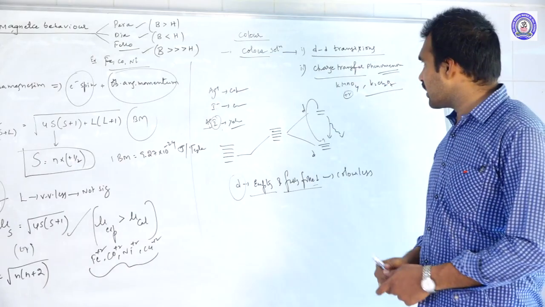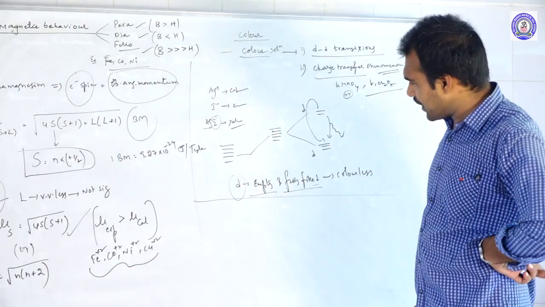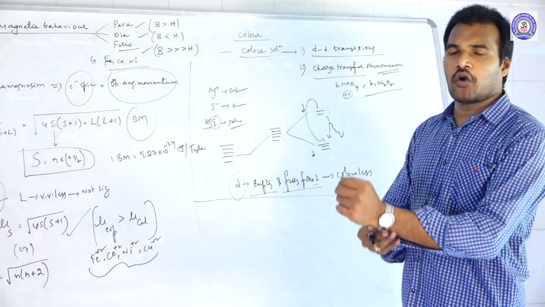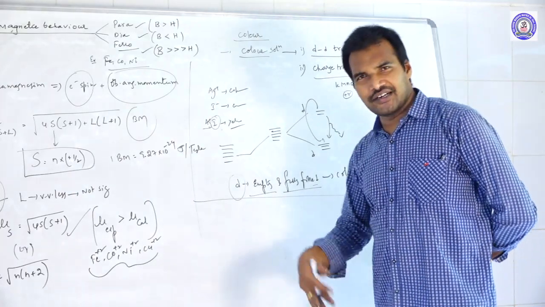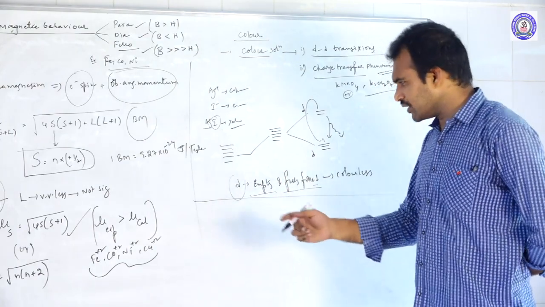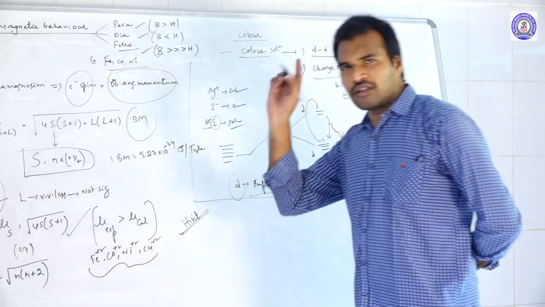Clear? Now move to the colors. How to remember the colors? This is only the main part, just the reason. Now the colors. How to remember the colors of the ions? Most of you people are feeling difficulty to remember the colors. Just a small logic here. Just by following this hint, you can definitely remember all the colors.